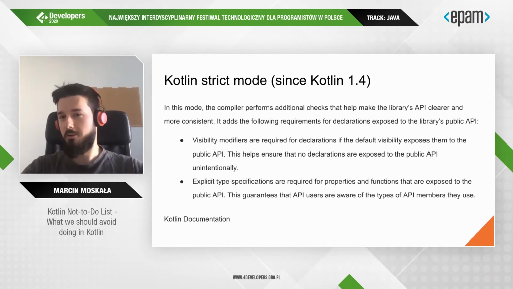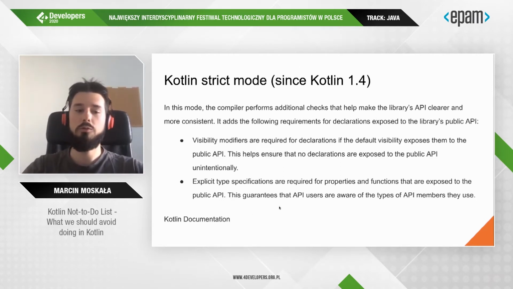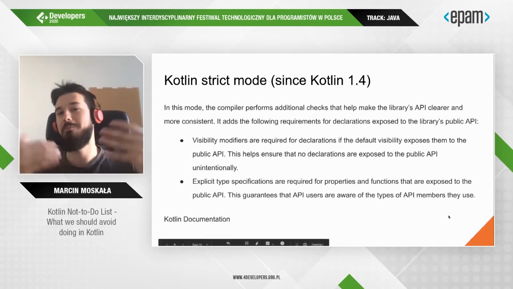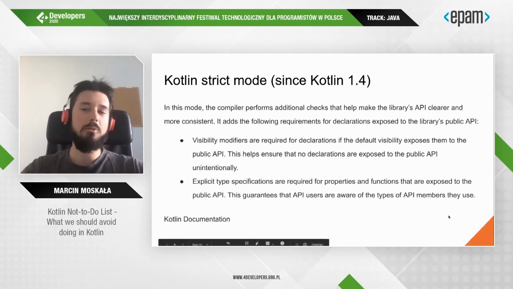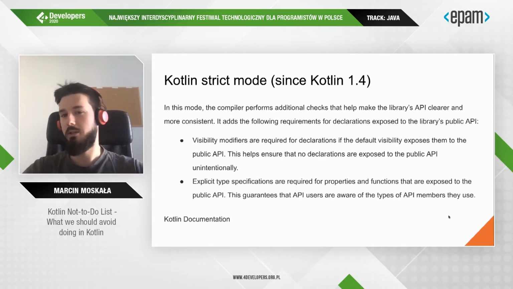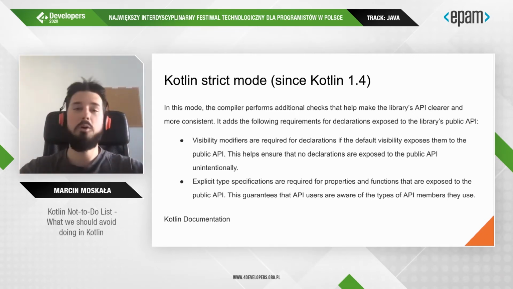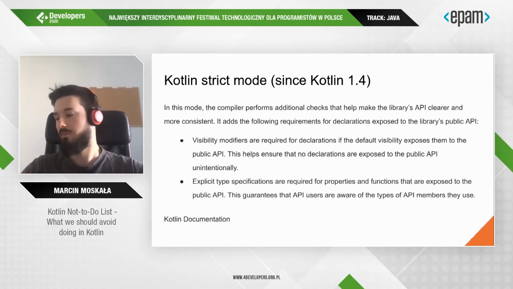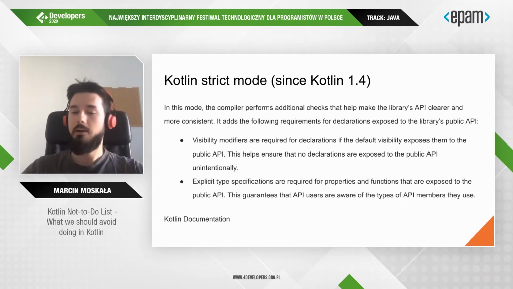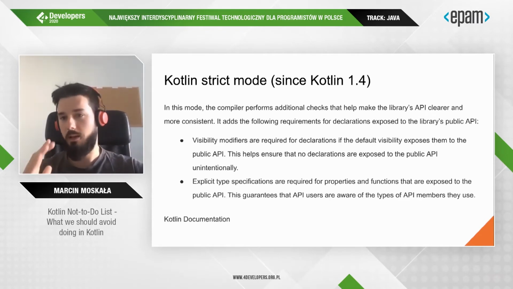It's primarily for library creators, and one of the things it forces you to do is make types explicit on public API, so exactly the implementation of this rule. Just because you are not a library creator does not mean you should not do that, because if you have bigger services, probably used by many teams, these members will not be so familiar with the API, and it's very nice to make the type explicit.